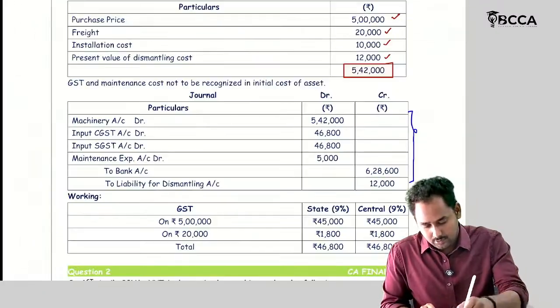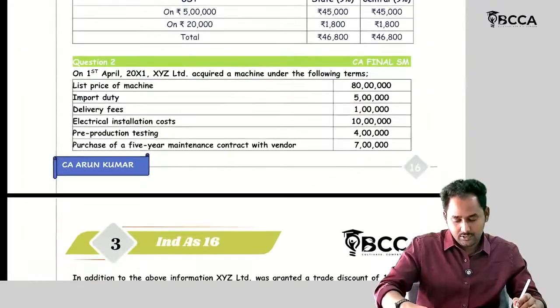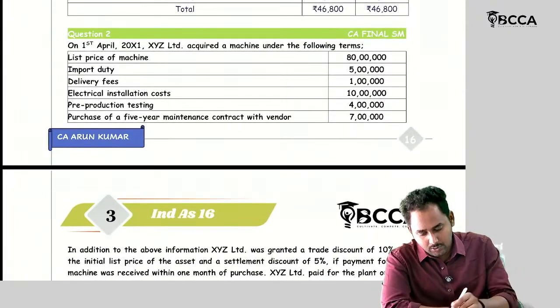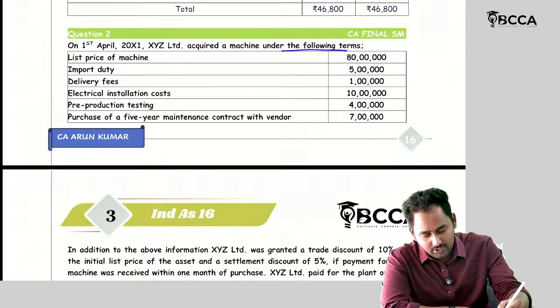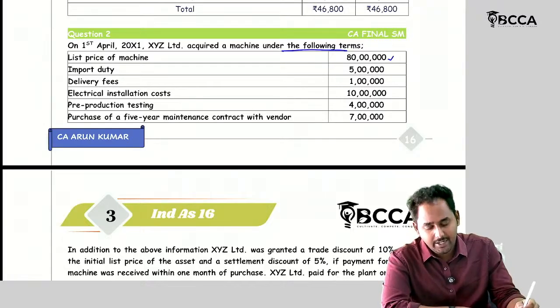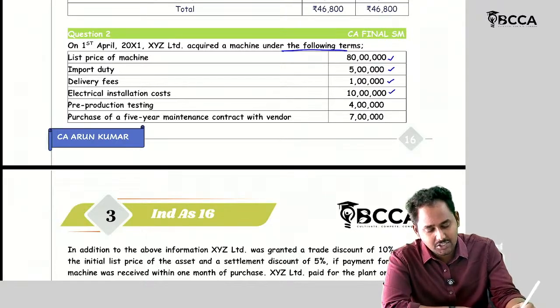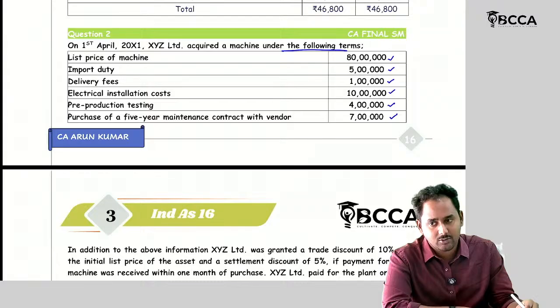Then let's see question number 2. On 1st April 2001, acquired a machine under the following terms. What is the list price of the machine? 80 lakh. What is the import duty? 5 lakh. Delivery fee 1 lakh. Electrical installation cost 10 lakh rupees. And pre-production testing 4 lakhs. And purchase of 5-year maintenance contract with the vendor 7 lakh rupees.